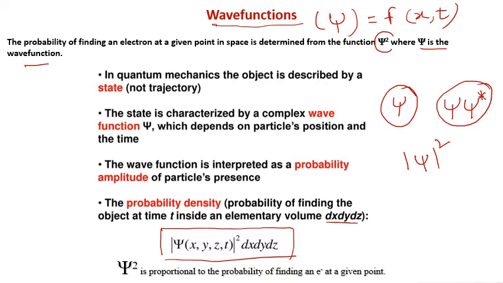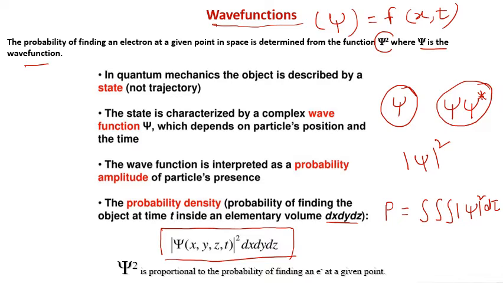So therefore the probability P can be written as the integration over whole space, a triple integration, of psi square d tau, where d tau is equal to dx dy dz.